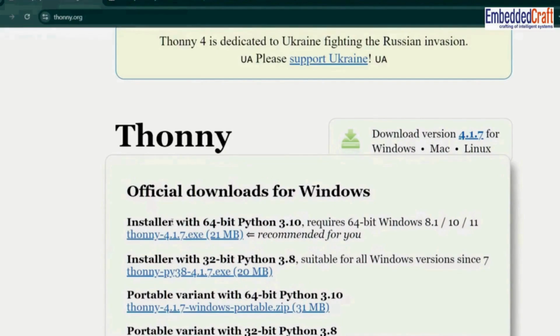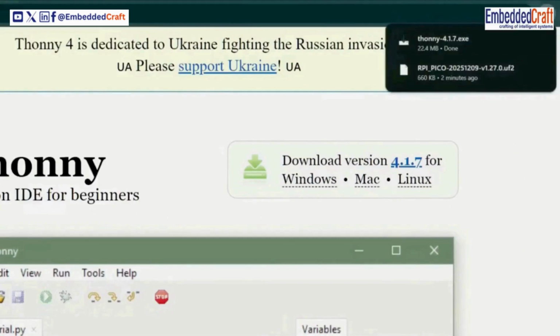Let's download the Thonny IDE installer for Windows OS. This installer is only of 22.4 megabytes.